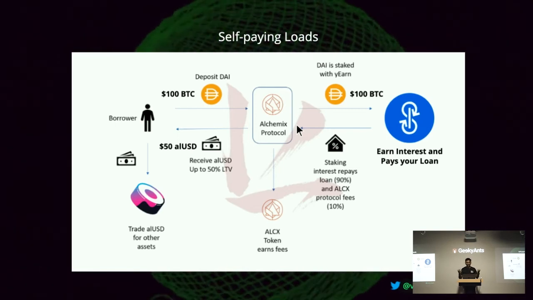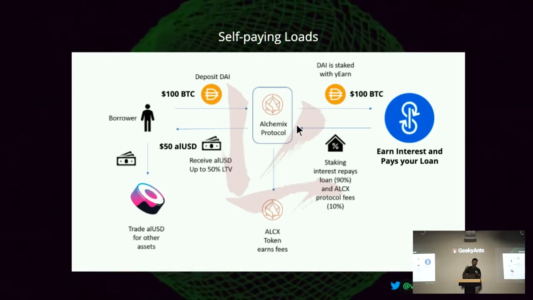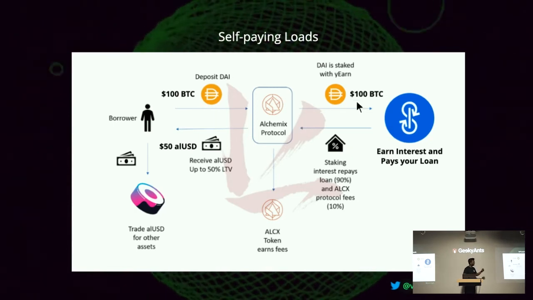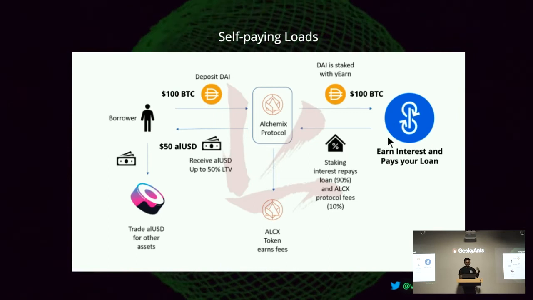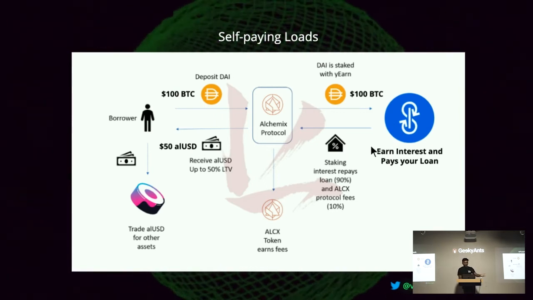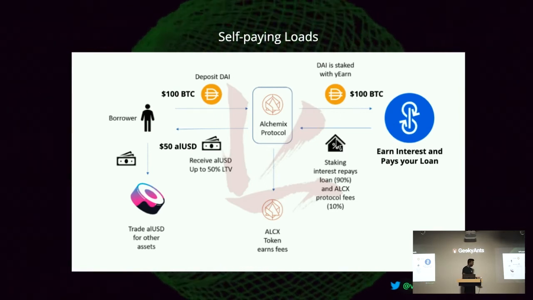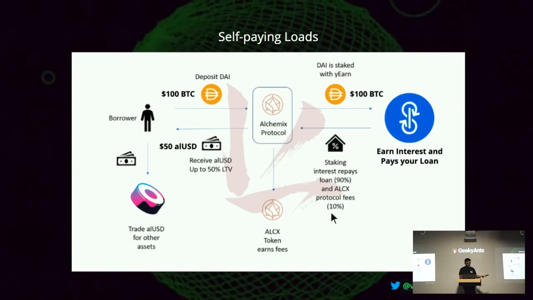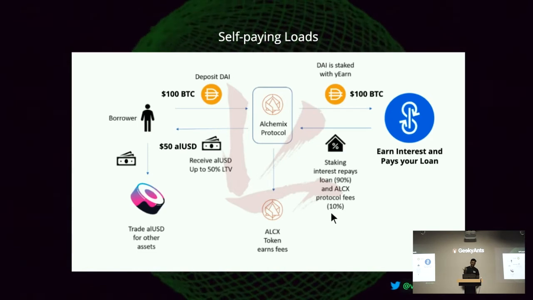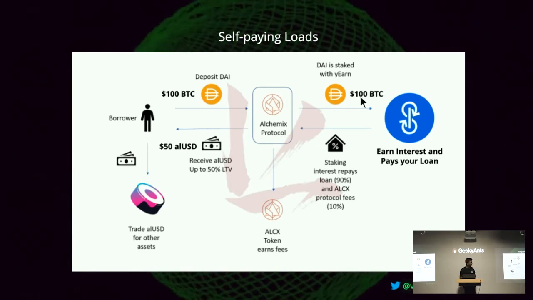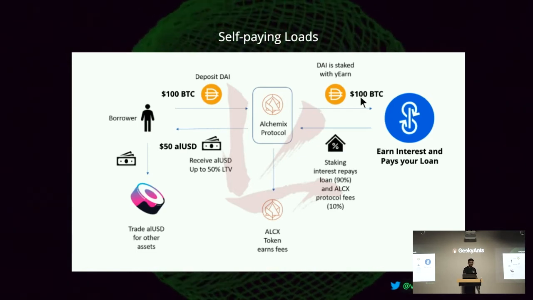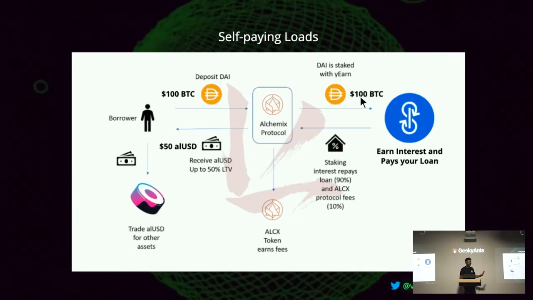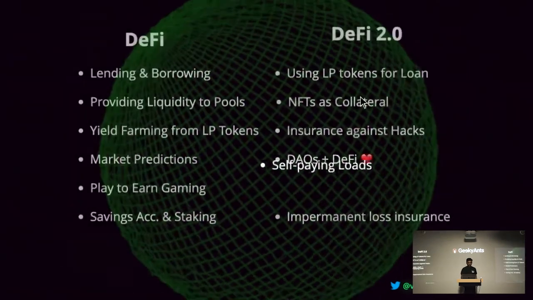It will take 2 years, 3 years, 5 years. But for the $50 that you have taken, they will make sure that you earn $50 with this $100, and that $50 will be used to pay your loan. Once it reaches $50, they will give you 90%, like $45, take 5%, $5, as fees, and return the $100 back to you. So yeah, this is how it works. You don't have to pay your loan back. That's an awesome thing. I've never tested this, but this is actually happening in DeFi too.